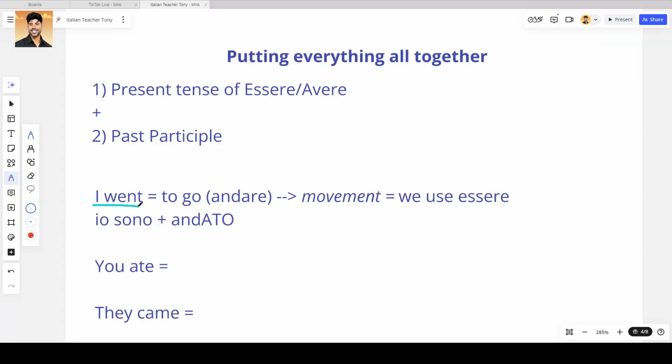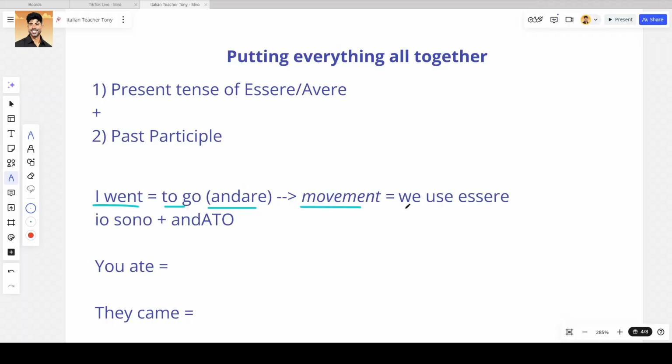And now, to finally form the passato prossimo, we need to put together the present tense of essere or avere with the past participle. Let's take a few examples. I went, in English: to go, andare in the infinitive form, is a movement verb. This means that to form the past, we need to take essere because essere is used for movement verbs.